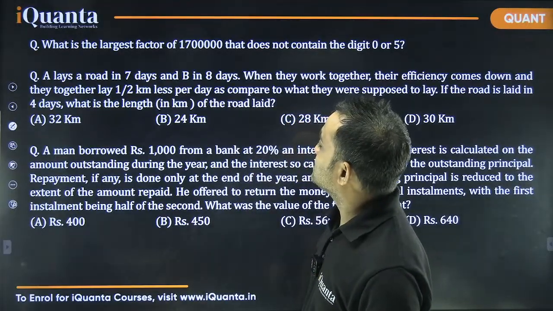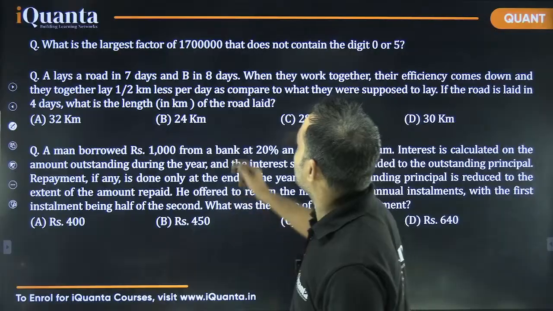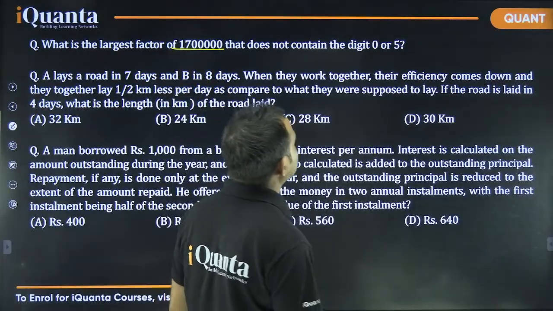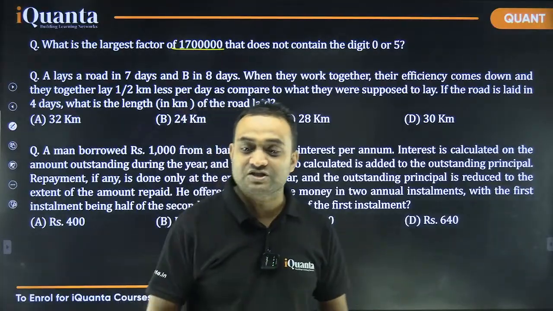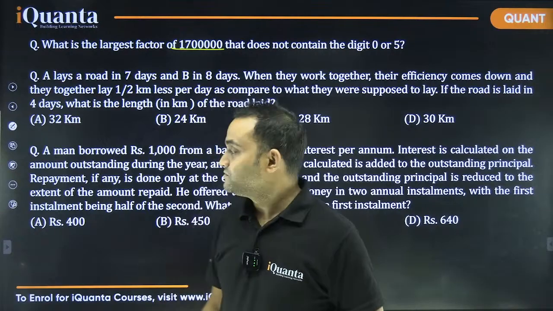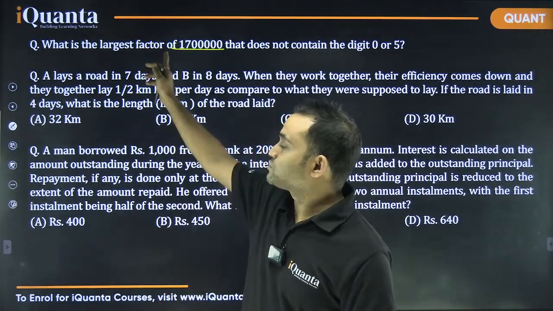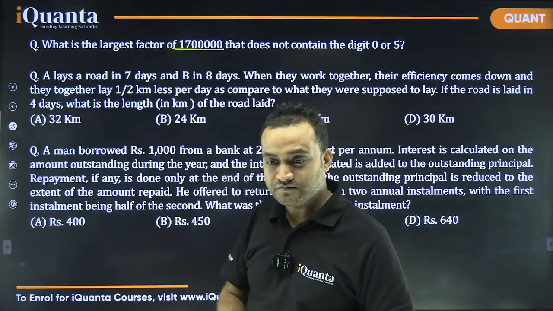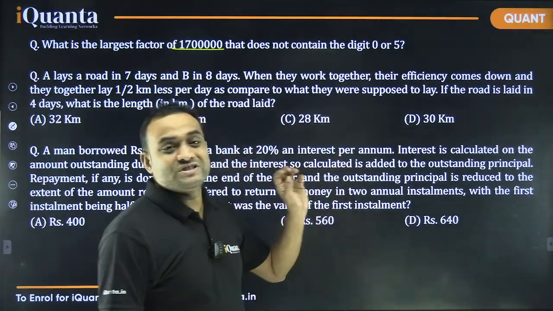Then comes this 5th question. What is the largest factor of 17 lakhs that does not contain the digit 0 or 5? Now this was a tricky question. Okay, which one, Akash? Which question? This one? First one? So what's the trick in it?